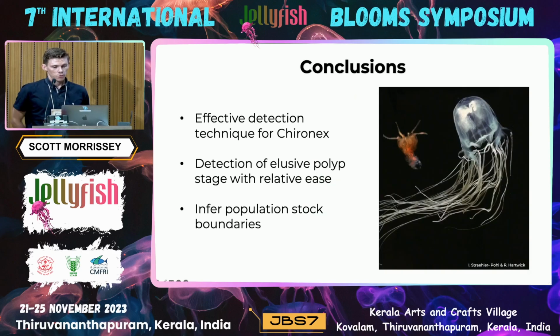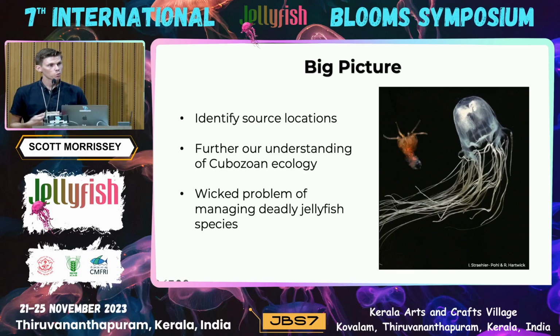Sweet. So, in conclusion, I found that eDNA can be utilized as an effective detection technique for Chironex fleckeri, and that it can be used to detect the elusive benthic polyp stage of Chironex with relative ease. And with this, we can look at the distributions of both polyp and medusa stages to infer population stock boundaries. Now, what does this all mean for the big picture? Well, we now have a powerful and effective tool to detect stinging medusae and to detect their elusive polyp stage and to identify source locations of deadly cubozoan species.